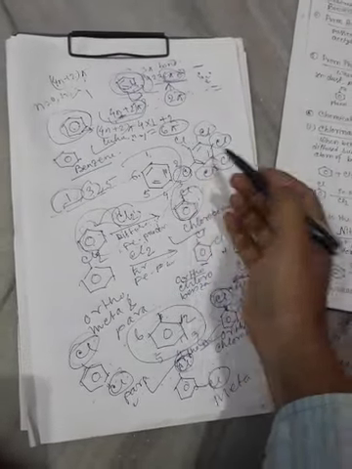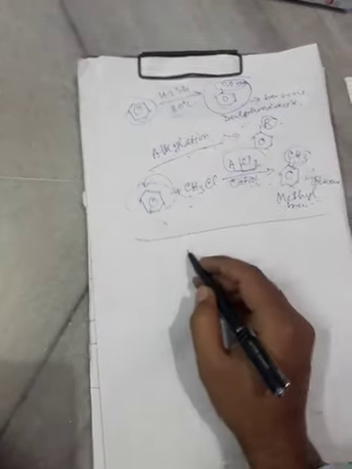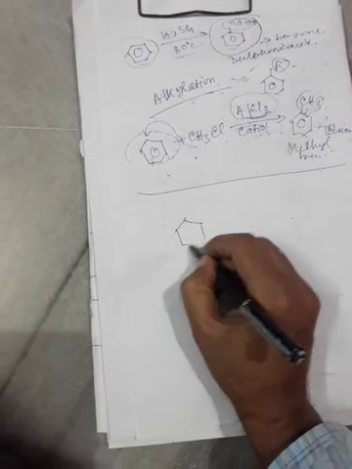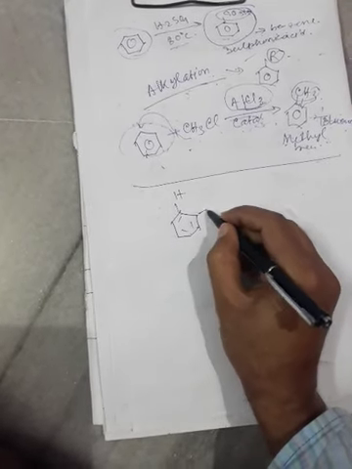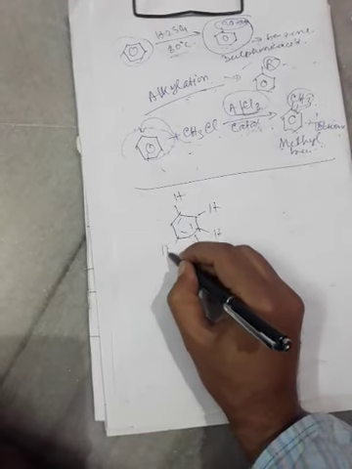Then all hydrogen atoms of benzene are replaced by chlorine atoms and we get benzene hexachloride. Here all hydrogen atoms are present.